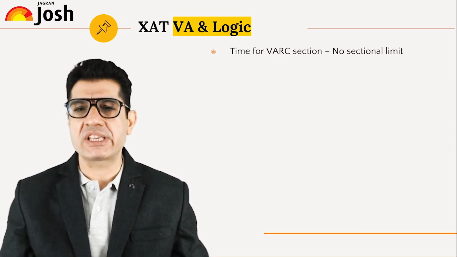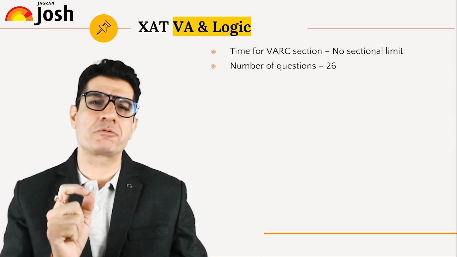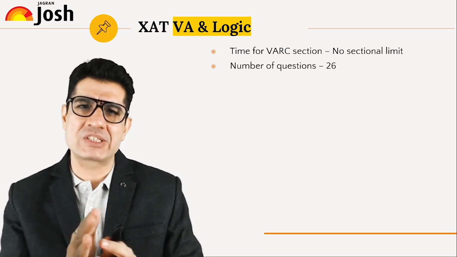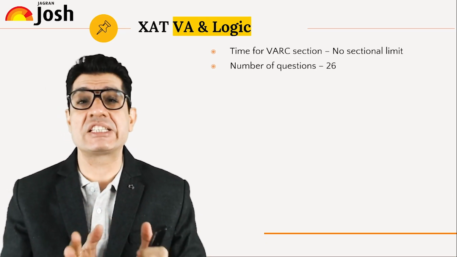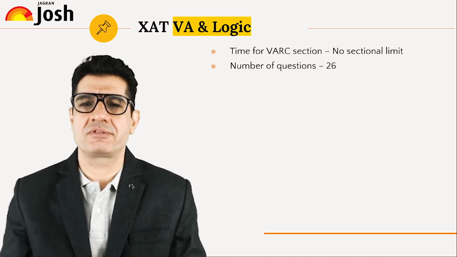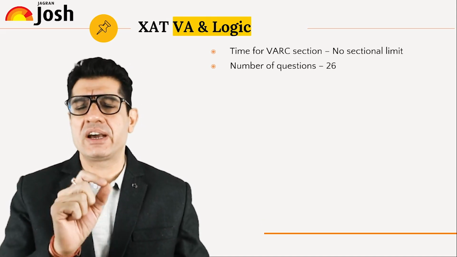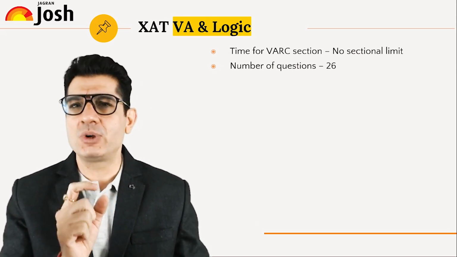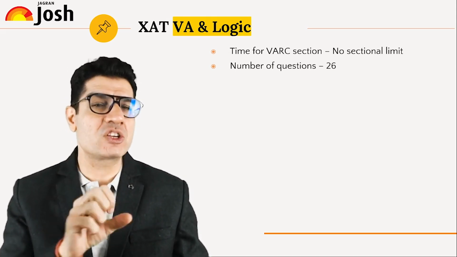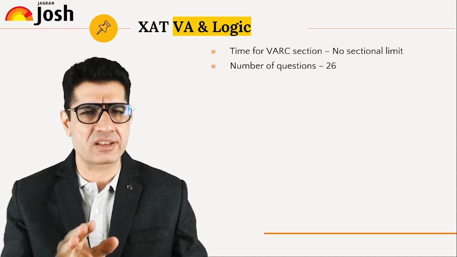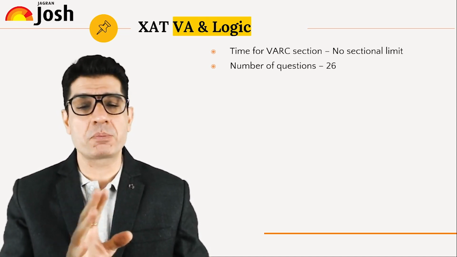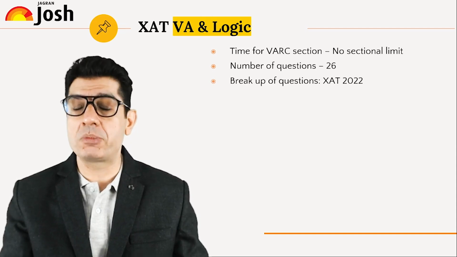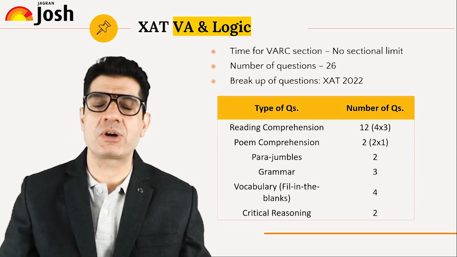Although there is no sectional time limit, we know that the number of questions is 26. The paper has more or less become stable, and in the last 3 years we haven't seen much change in terms of question numbers. The only change this year is that the essay has been dropped, and now you only have GK. The overall duration has also reduced consequently, but other than that, part 1 of the paper is still the same. And if I take you through XAT 22 verbal ability and logic, this is what we saw.